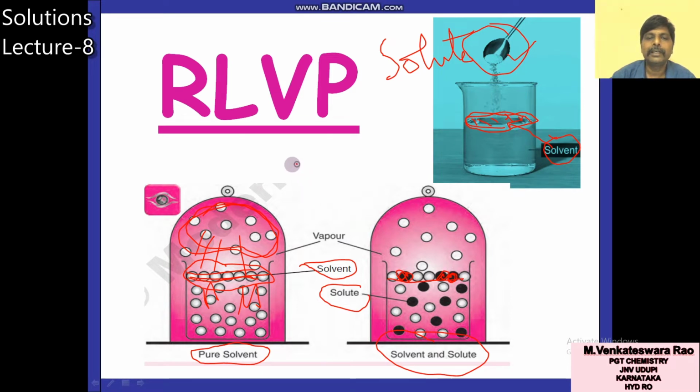You know, evaporation is directly proportional to surface area. Surface area of solvent molecules decreases, evaporation decreases, then vapor pressure decreases.